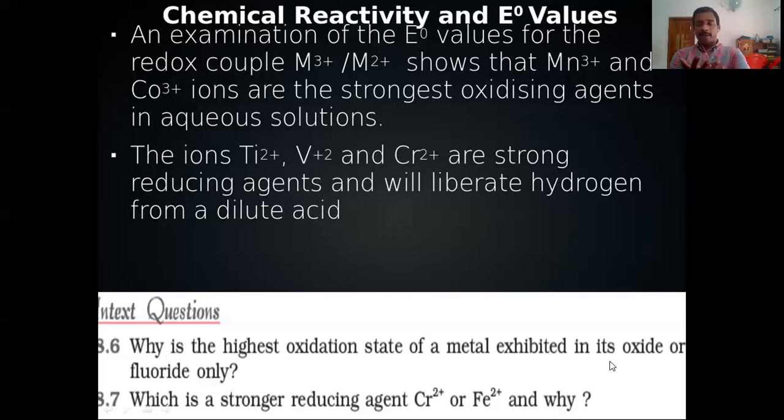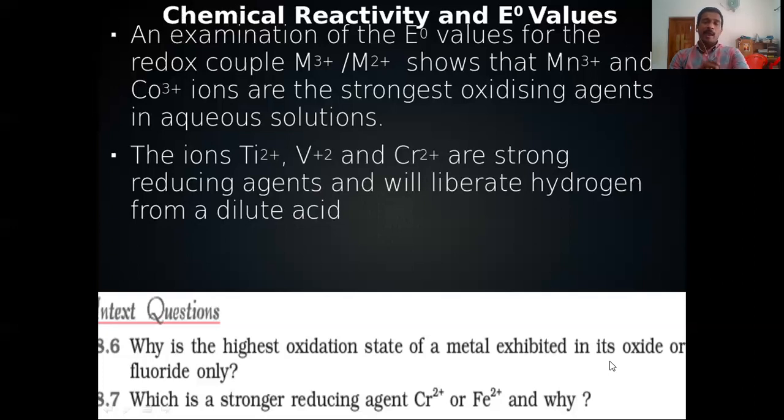In the case of manganese, it is very easy to understand because the stability of the d5 configuration can be used to explain it. But in the case of Co3+, we cannot see such a configurational stability. Here we can explain it only on the basis of E0 value. E0 value is depending on various things.